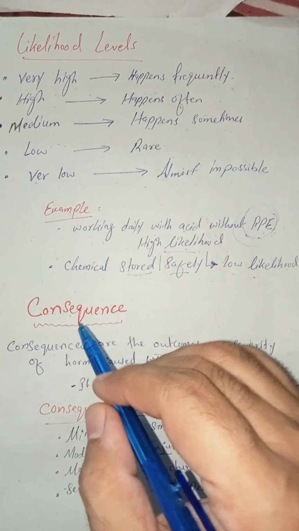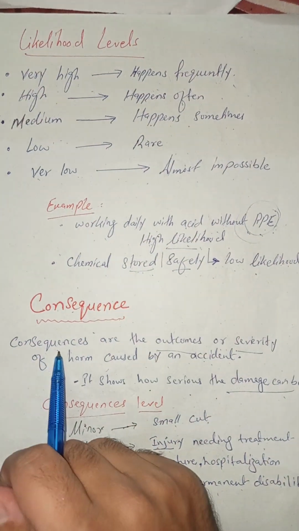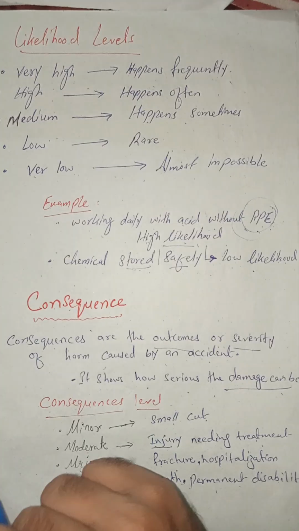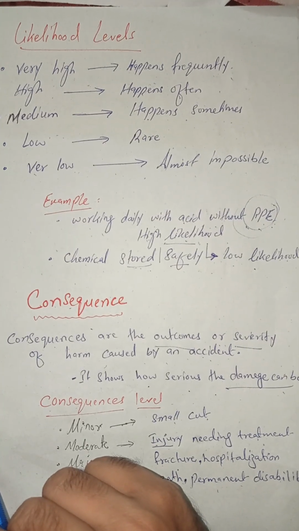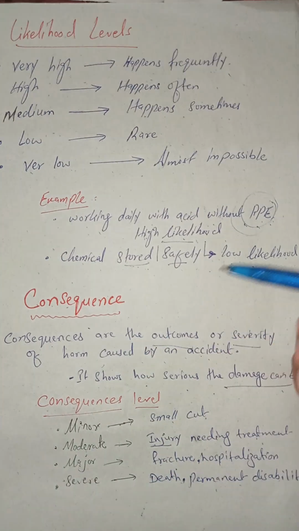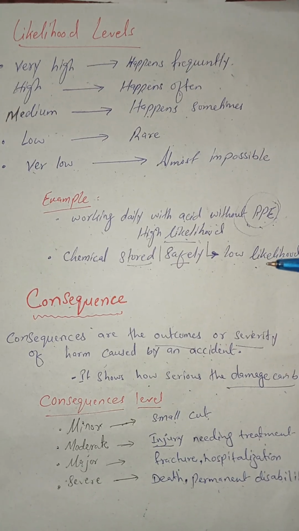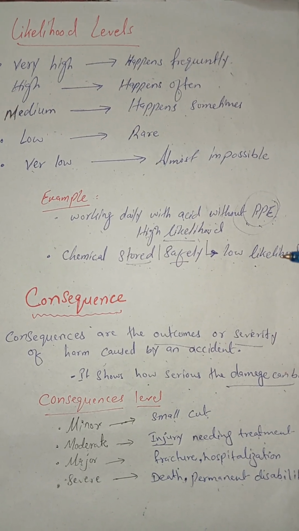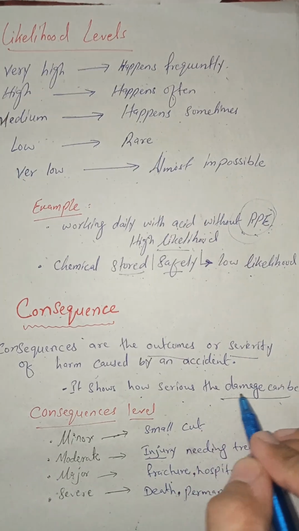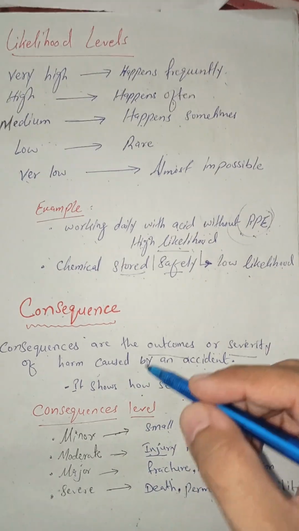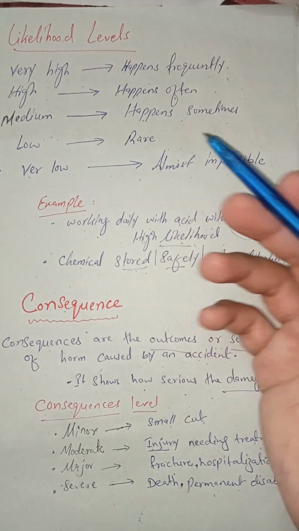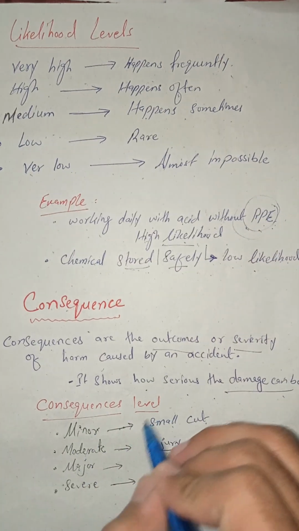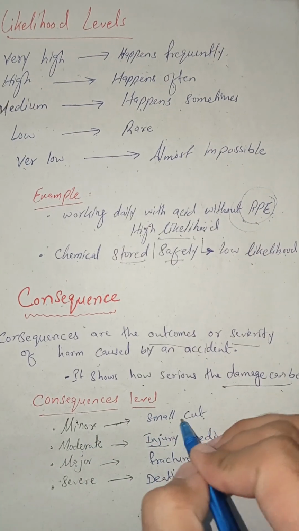And let's move towards the consequence. What are consequences? Consequences are the outcomes or severity of harm caused by an accident. We can say the outcome or result of that accident is known as the consequence. It shows how serious the damage can be, and similar to likelihood, consequence also has levels. Minor means a small cut.